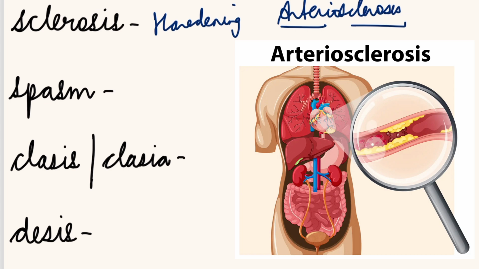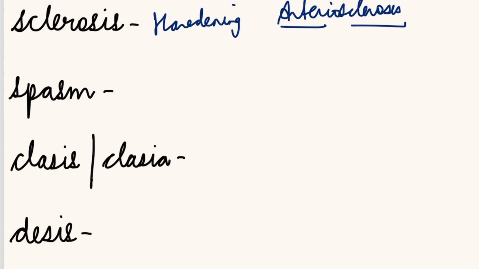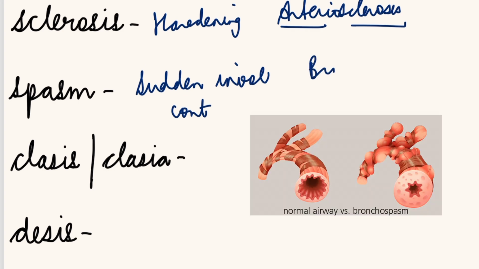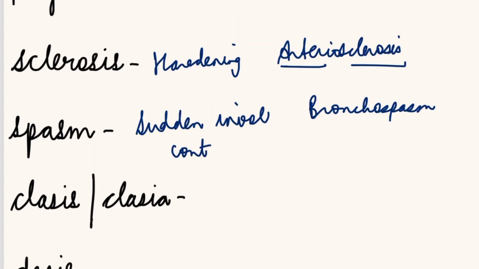Now can you guess the word? Spasm means sudden involuntary contraction. Example, bronchospasm. Bronchospasm is the contraction of a bronchus. Now comes clasia. Clasia means to break or a surgical fracture. Example, osteoclasia or osteoclasis. It means surgical breaking of a bone.